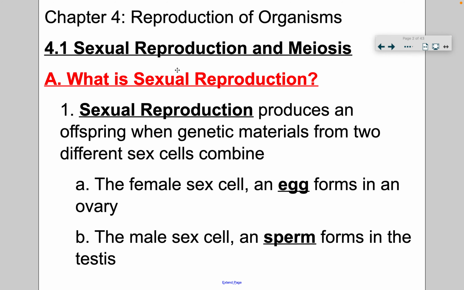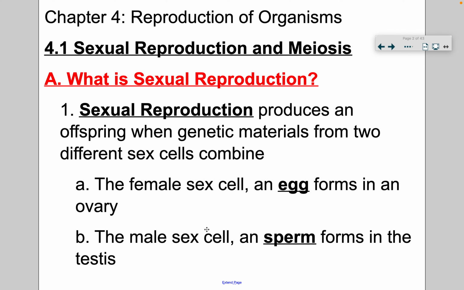First off, what is sexual reproduction? Sexual reproduction is when you get two parents. Two parents have to be involved, okay? Two sex cells, one from mom, one from dad, and they combine and form the offspring. Basically, you have these two genetic materials, the egg cell and the sperm cell, female and male, and they meet and form an offspring.